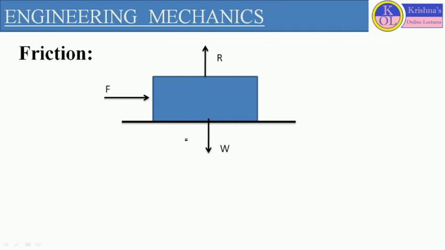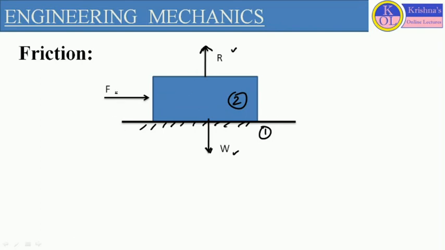Let us consider this diagram. Here we are considering two bodies. One is the stationary body, body 1, and another body is placed on the stationary surface, and that body can move after application of an applied load. If we draw the free body diagram of this body, the first force we consider is the weight of the body, which acts vertically downward, and against this weight there is a reaction which acts vertically upward. These two forces are necessary forces which we consider even if there is no external force applied over the body.